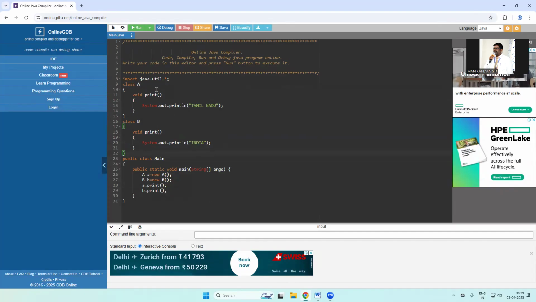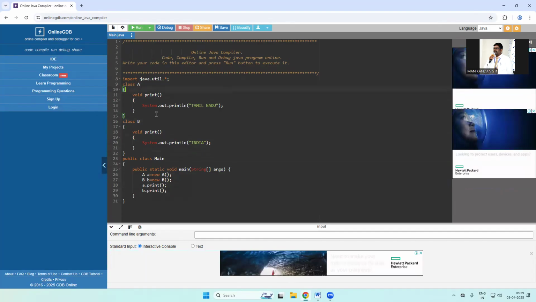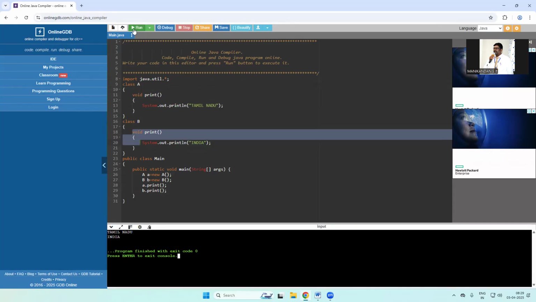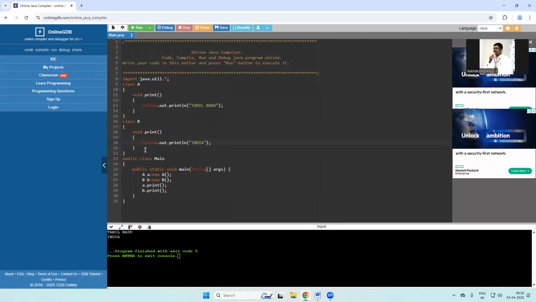In this program, I'm using two different classes, class A and class B. Inside class A, I use one method. Like class B, I use the same method name. No change is needed, it works because it's a property of overloading. See, I get a result also. I'm getting a result because the same method name can be used in a different context. Here inside print, I can do anything. Otherwise, we can use parameter passing. We can pass values from the main class to a subclass or from one class to another class.